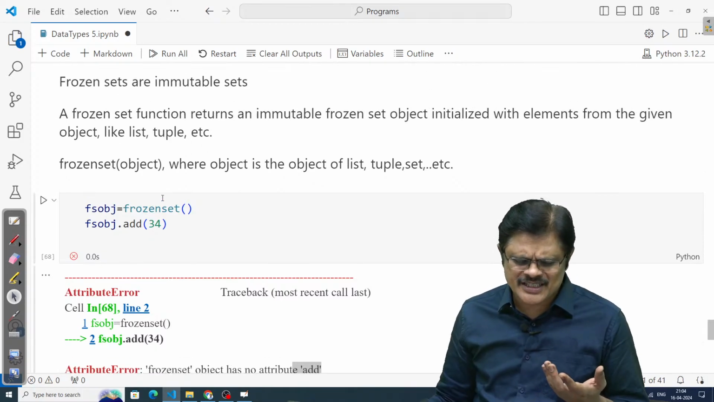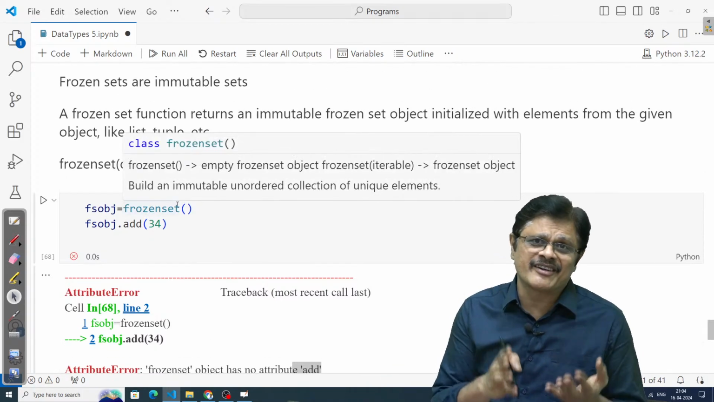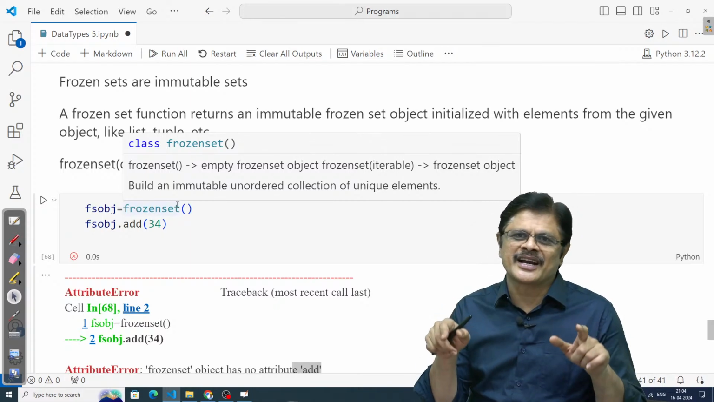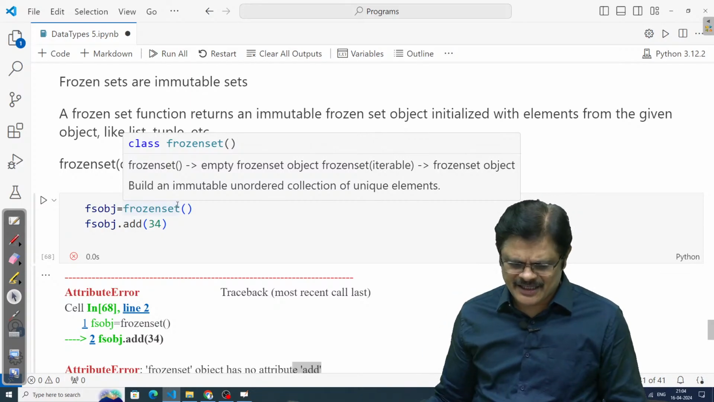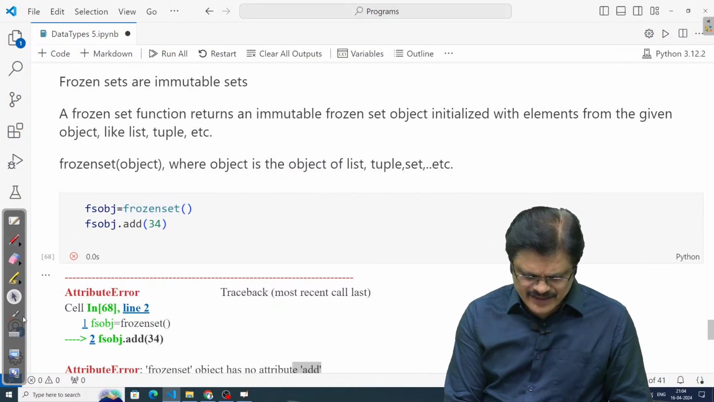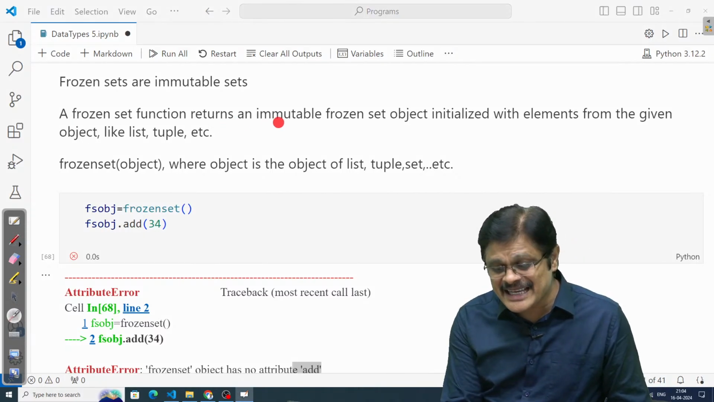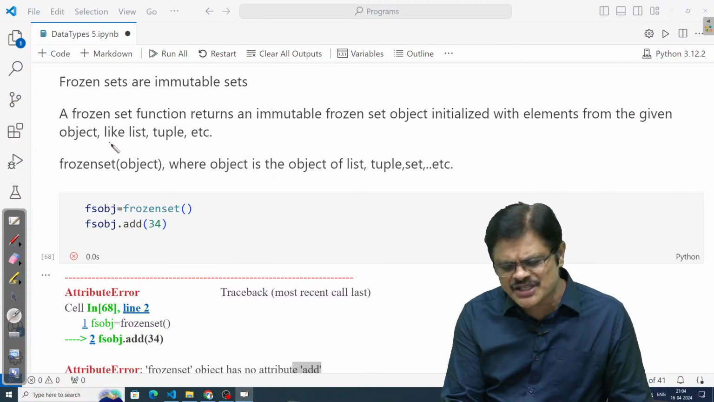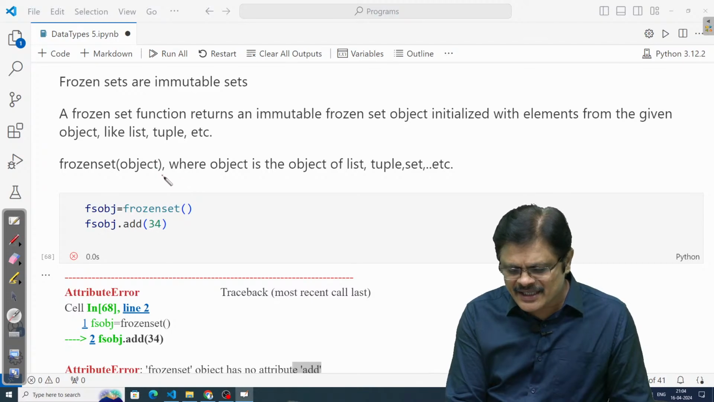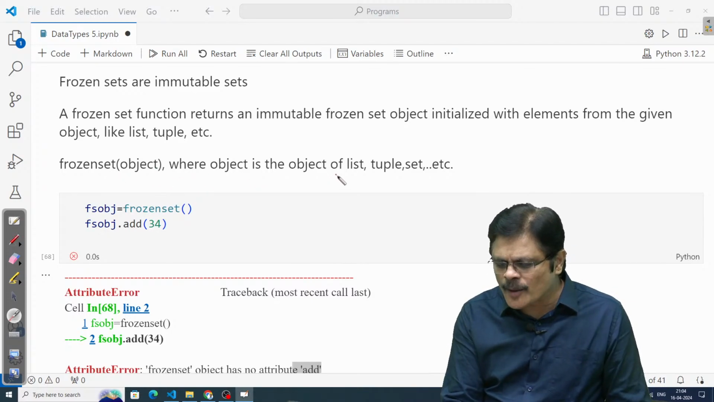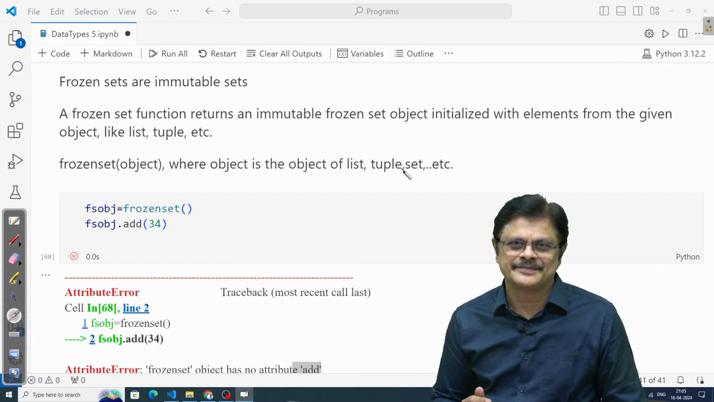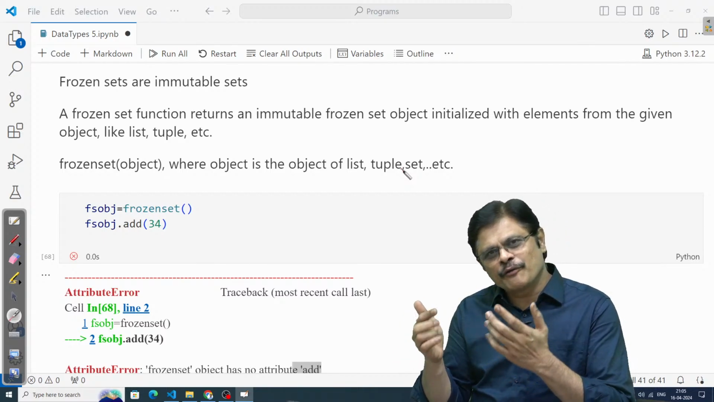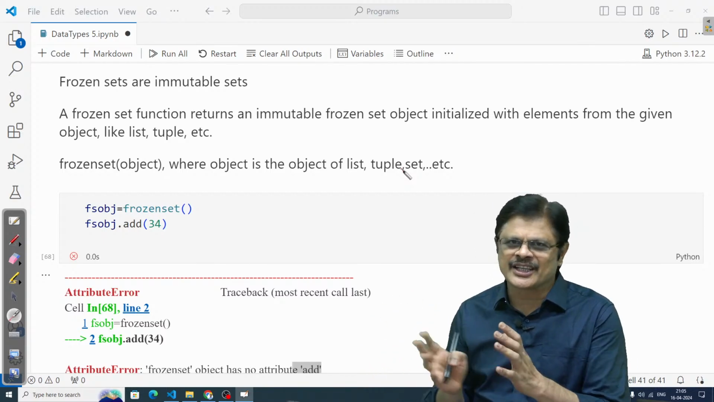If you want to create a frozenset, you have to use the frozenset function. Directly it cannot be created like a set, my dear friends. Before the set, you write the frozenset function, and then it will be created. Please note that point. The frozenset function returns an immutable frozenset object initialized with elements from the given object, like a list, tuple, or even a set. So you can create an empty frozenset, or you can create a frozenset from a list, tuple, set, or any other object, my dear friends.